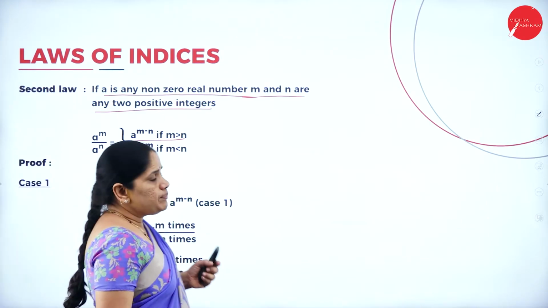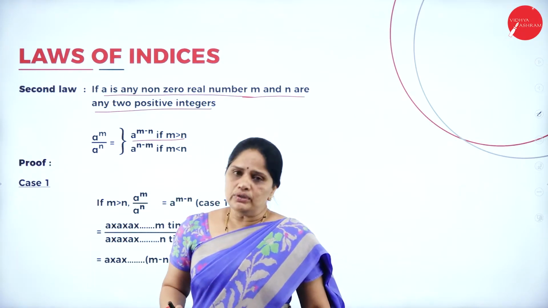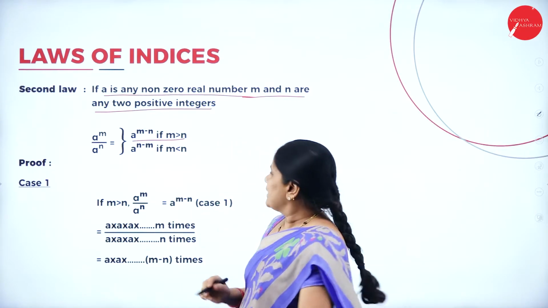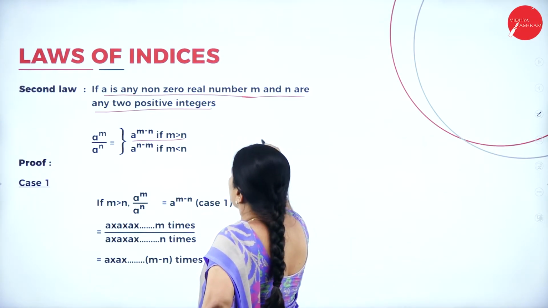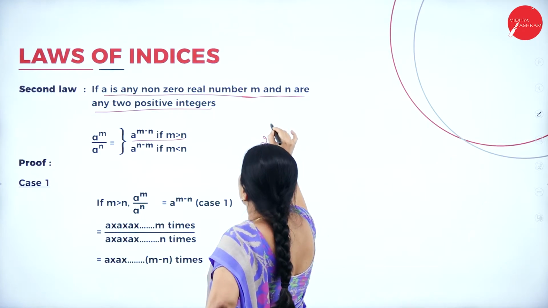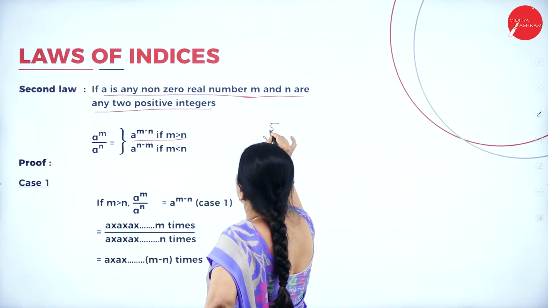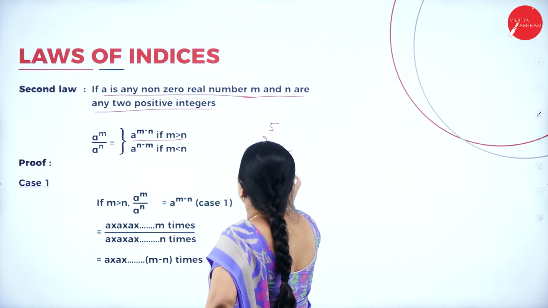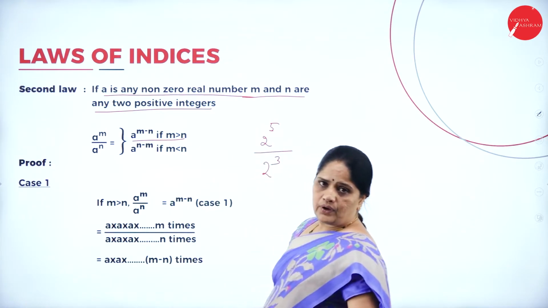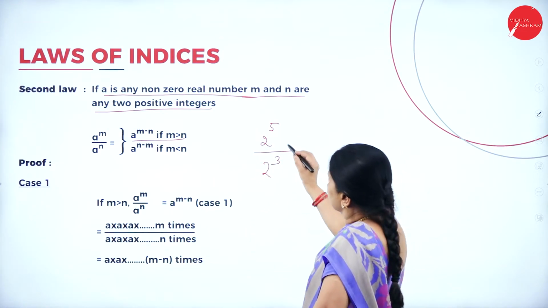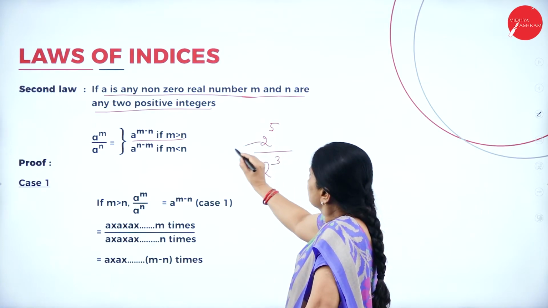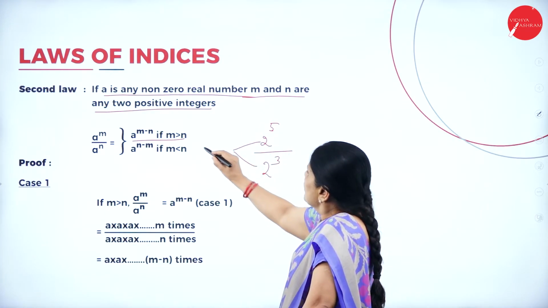Now, suppose you have to divide two indices. Like for example, I am giving you an example here. Suppose I write 2 to the power 5 divided by 2 to the power 3. Okay. So here you can see that bases are common.